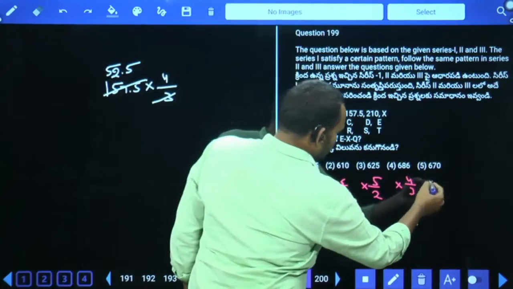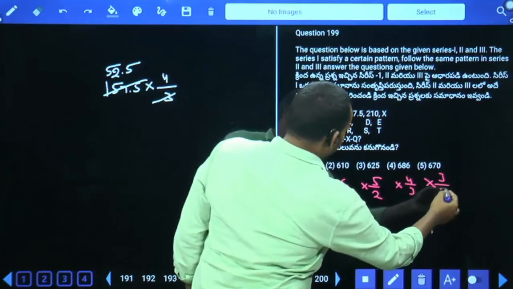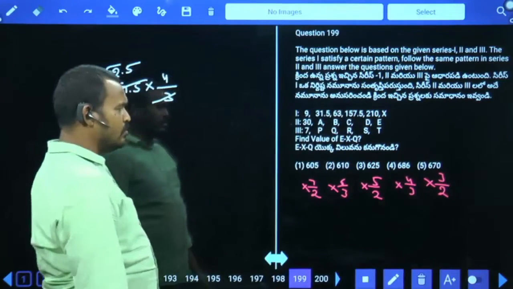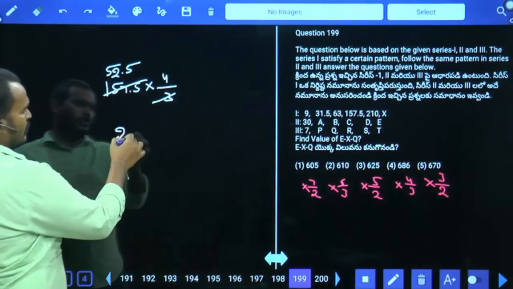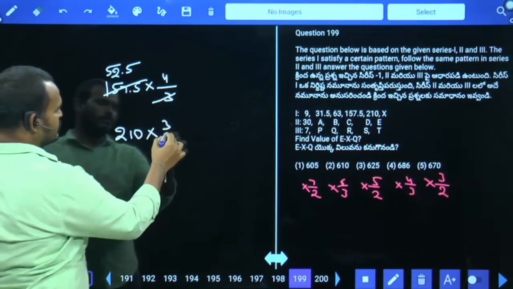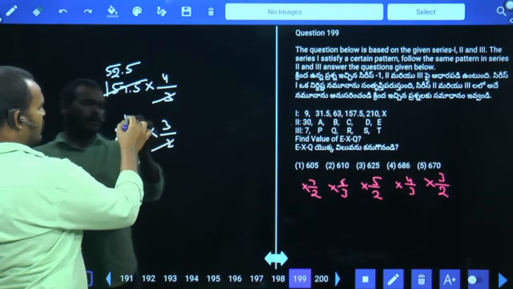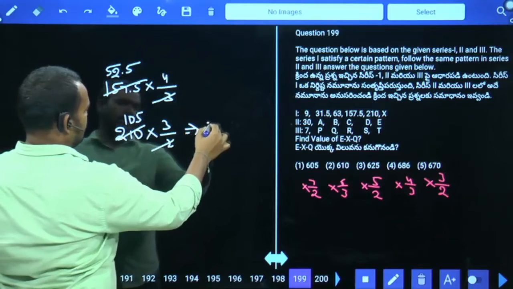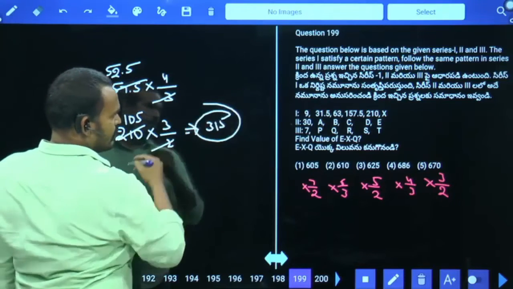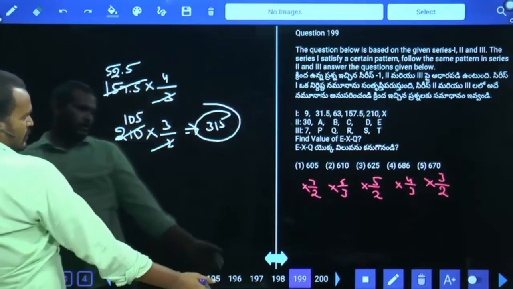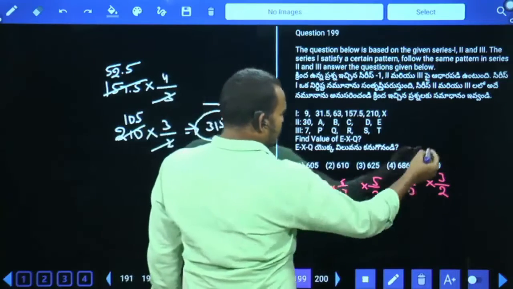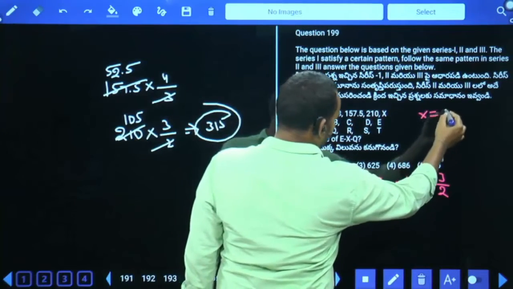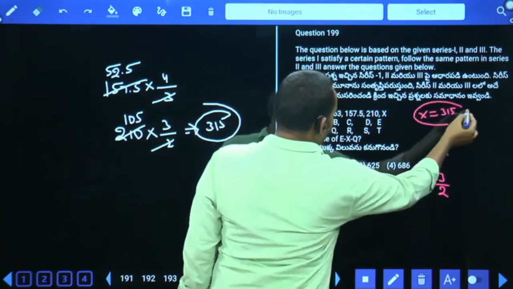Again into 3 by 2. 210 into 3 by 2: 105, and 105 threes are 315. Okay, the next value equals how much? X equals 315.